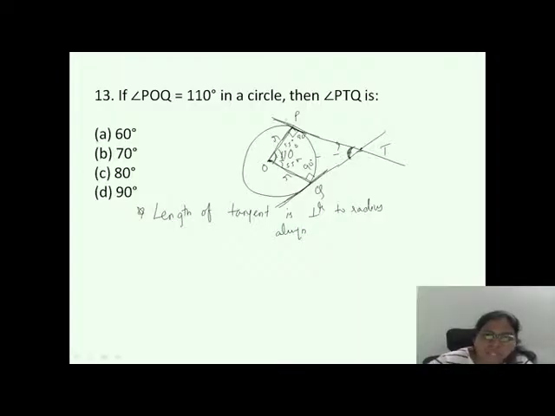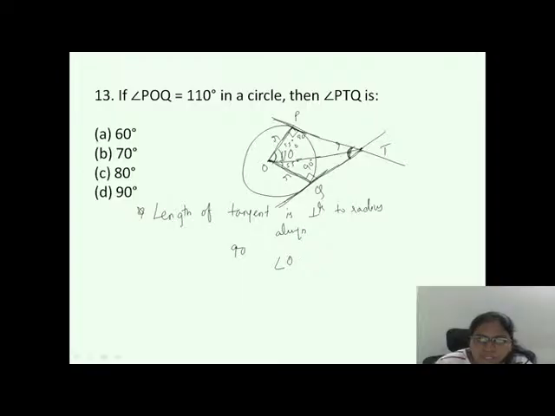Done. So hence, if you take this as a triangle, take this one as one triangle, and this will be another triangle. Okay, two triangles are formed here. This is 90 and this is 55. So the sum of three angles of a triangle is how much? 180. So 90. So I'm writing here, angle O.